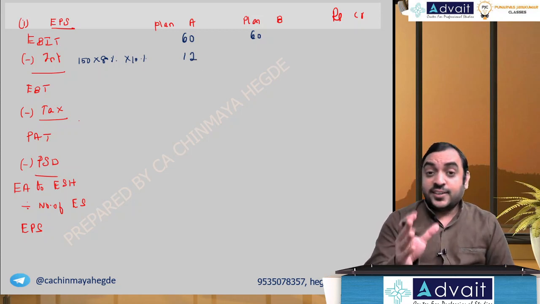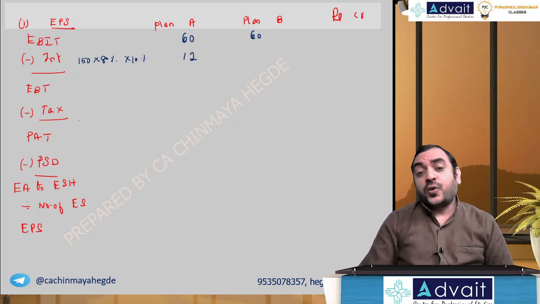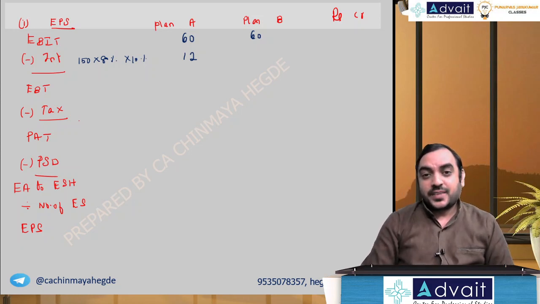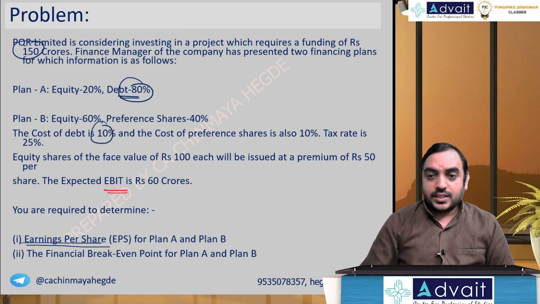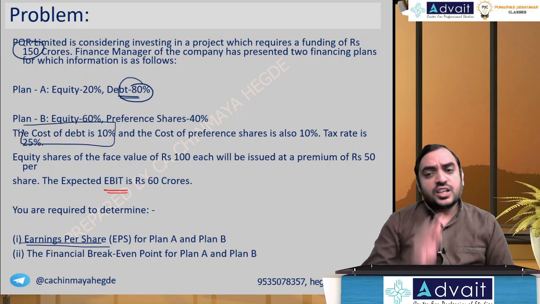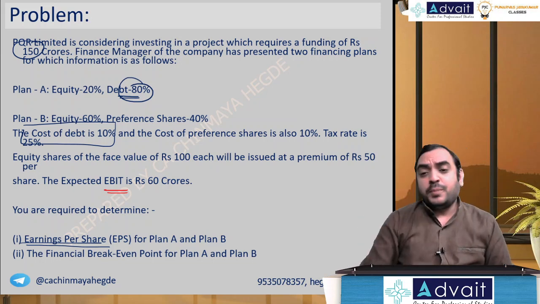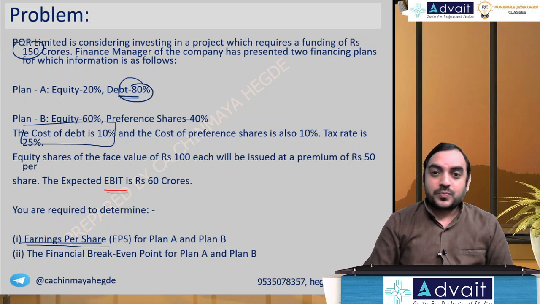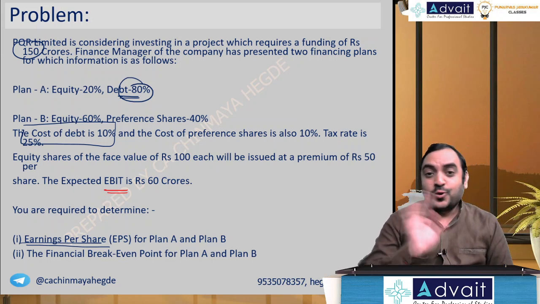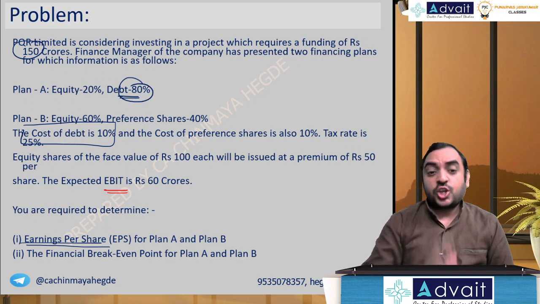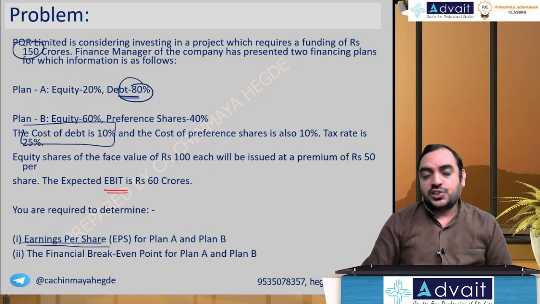Now again, here you have to understand an important interpretation. FM is not governed by law, it is only governed by principles. Take a look at this. They use the word cost of debt. Sir, cost of debt means after tax, no? So if after tax is 10%, how much should be before tax? That is why, don't go by the words, understand by the context, the intention behind the information.